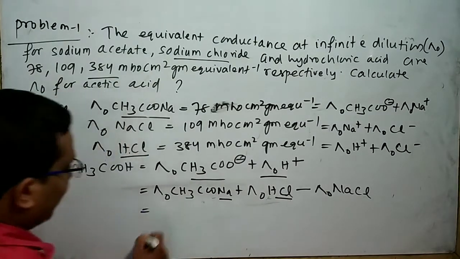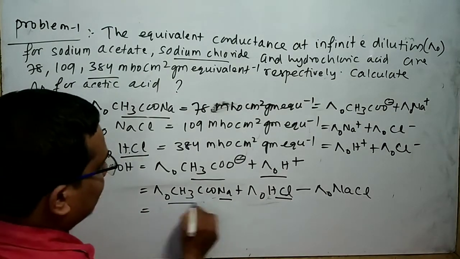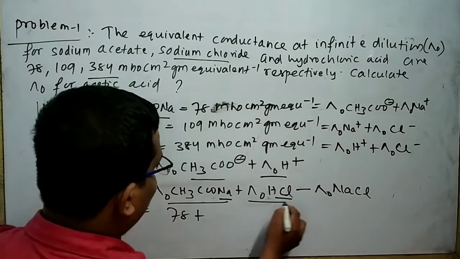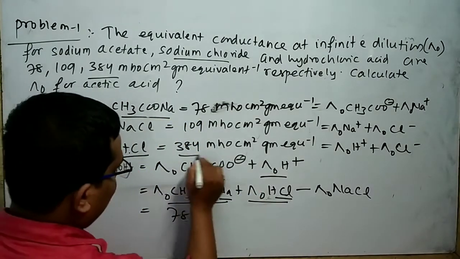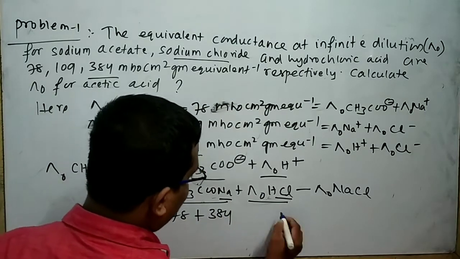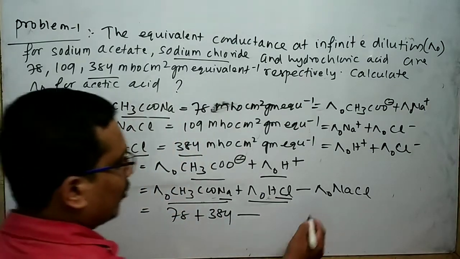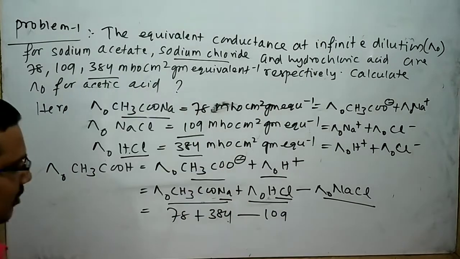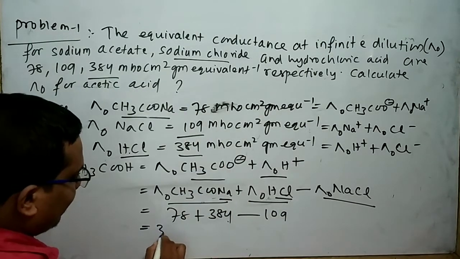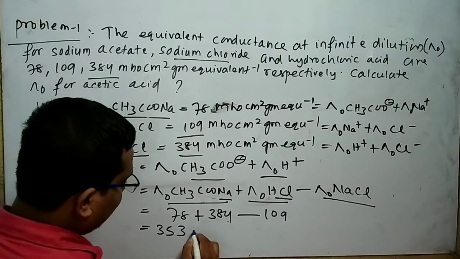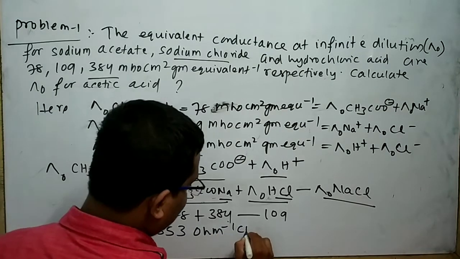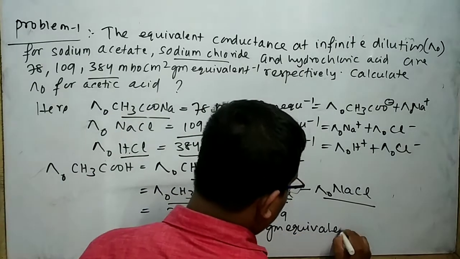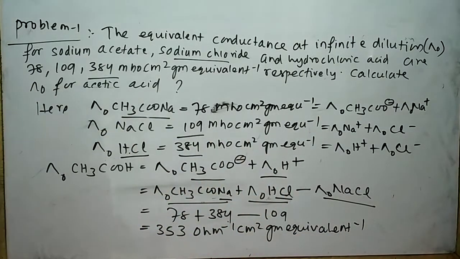That means I can write the value of this is 78 plus the value of this is 384 minus the value of this is 109. By solving, I can write an answer 353 ohm inverse cm square gram equivalent inverse.